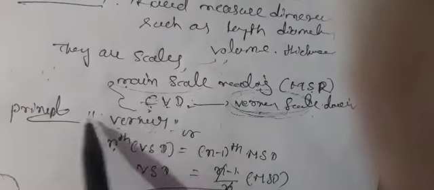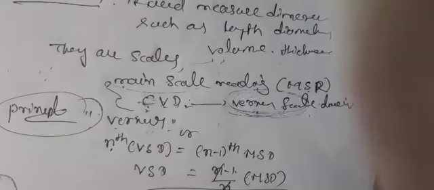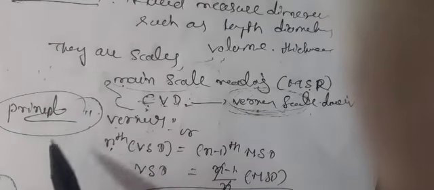Next, what is the principle of the vernier calipers?